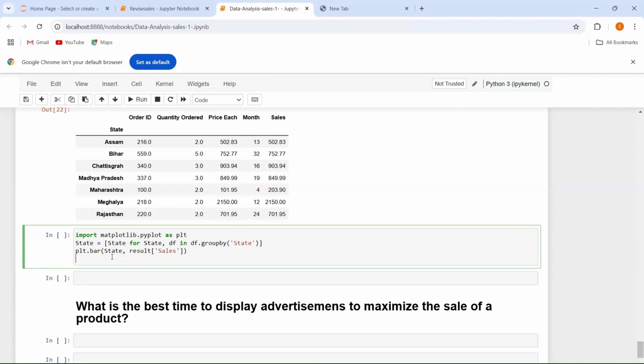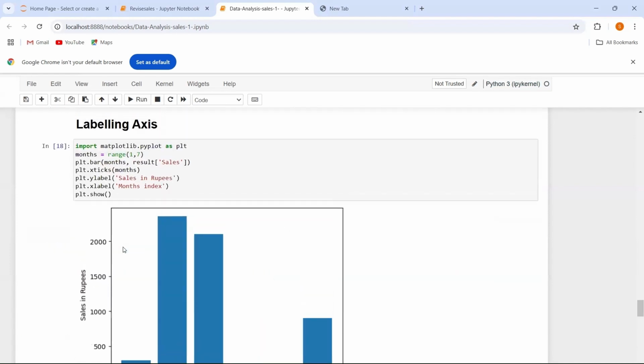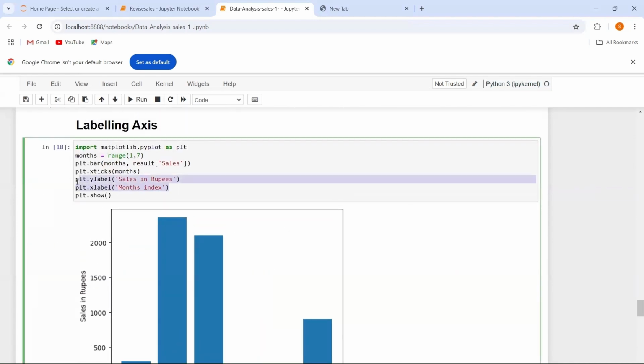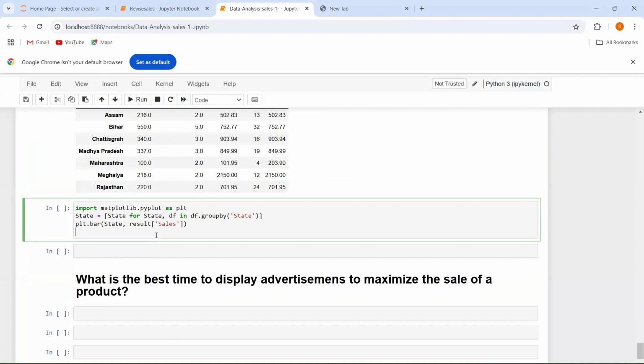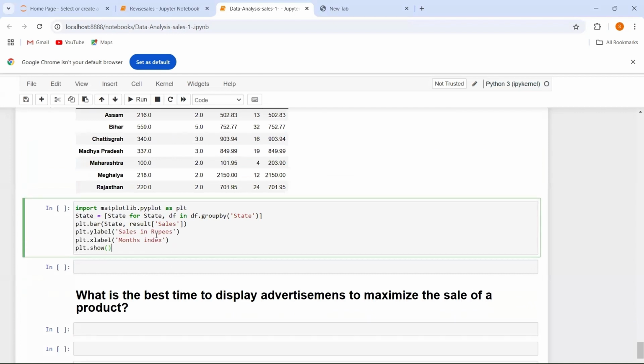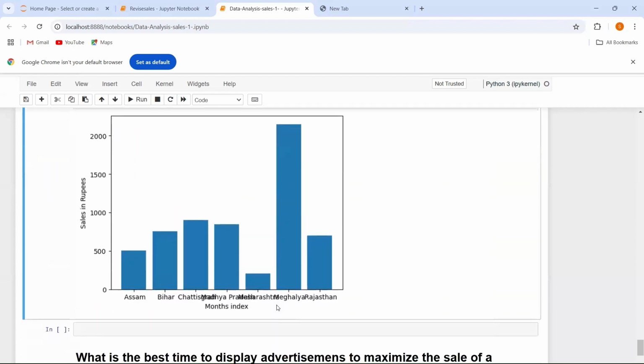After this, I am going to label the data. Let's use these lines. Let's copy these lines and paste them over here like this. Now let's run this one and see what our output will be. So you can say our output will be like this.